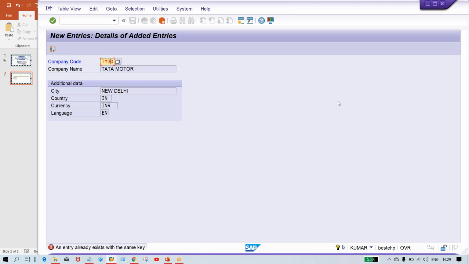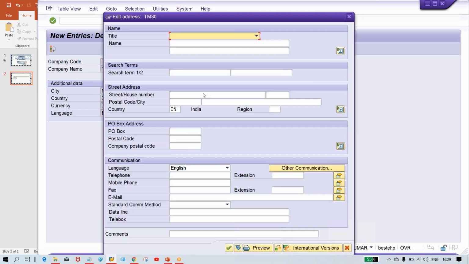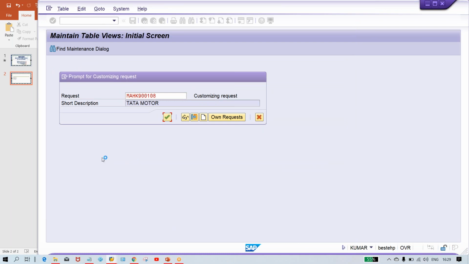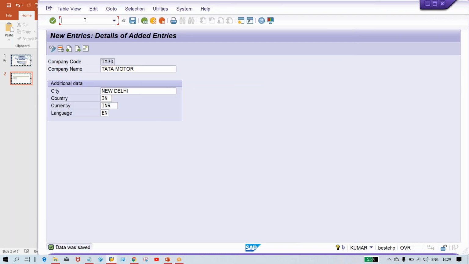So I'm going to use TM30, and then save it, Control S. And that's it, just press enter. So here we have set up the company code. And if we have not created a company, then there is no need to do any assignment of the company and company code. Simply, it is better to start from the company itself.